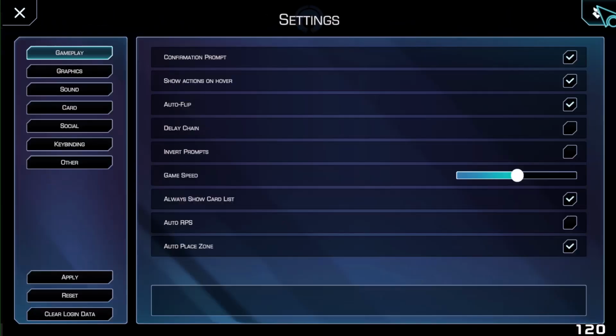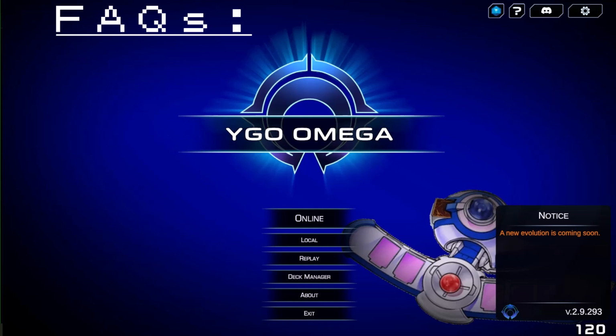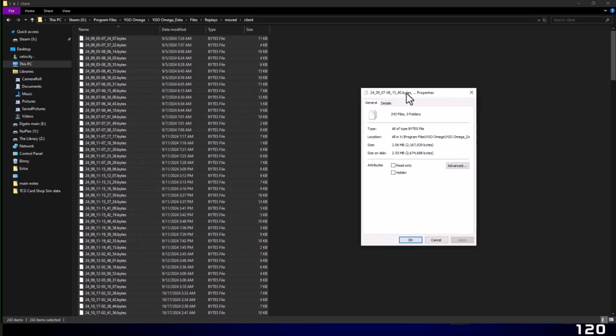Under your settings up at the top, it's going to be under social. So every time you save something, you can either have it auto-save or you can save it directly. Simple as that. Another question you may ask is, do they take up a lot of space? I'll let you figure this one out by reading that.